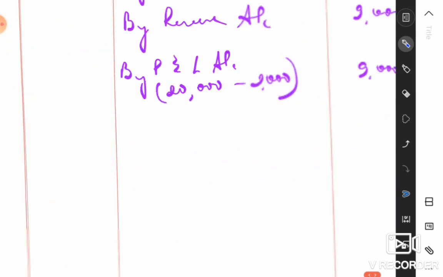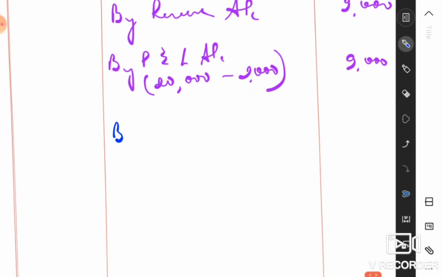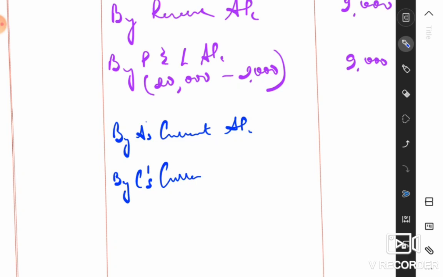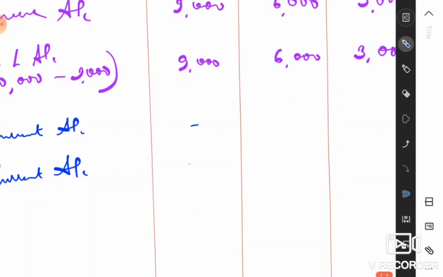And the double entry by A's current account and also by C's current account. Okay, so these amounts, we already know them, 11,250 and 3,750 respectively.